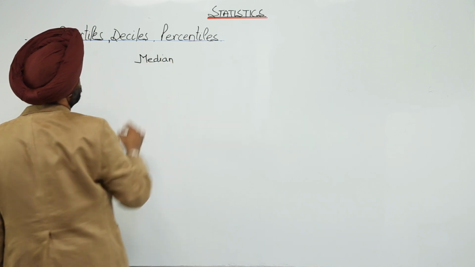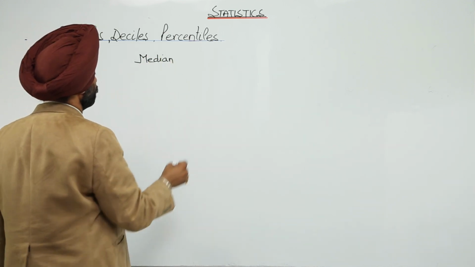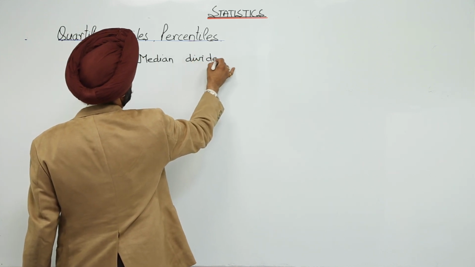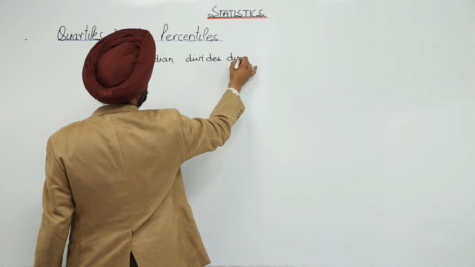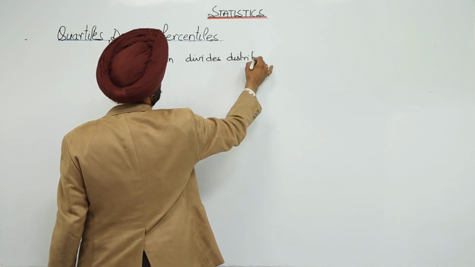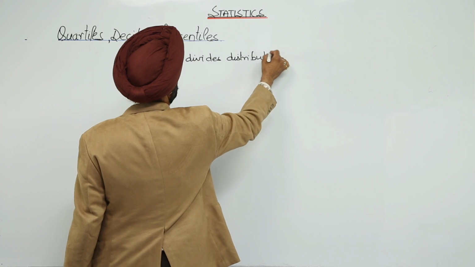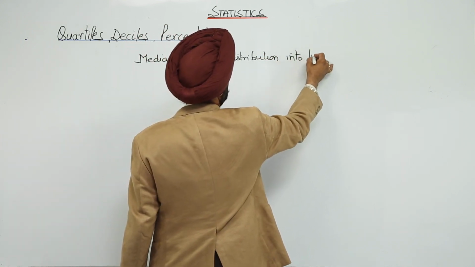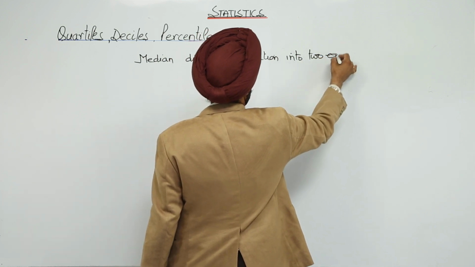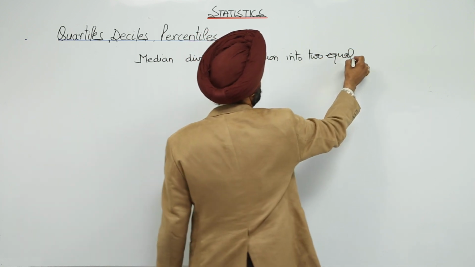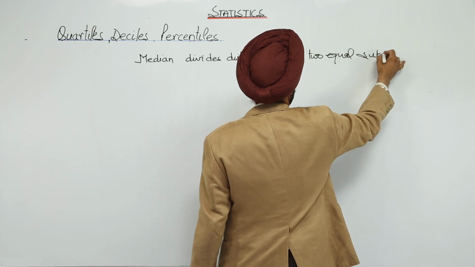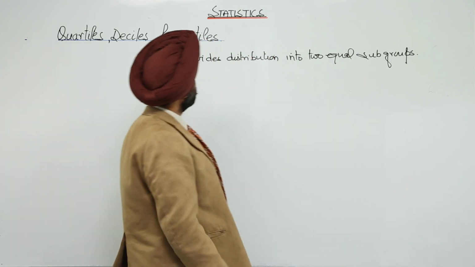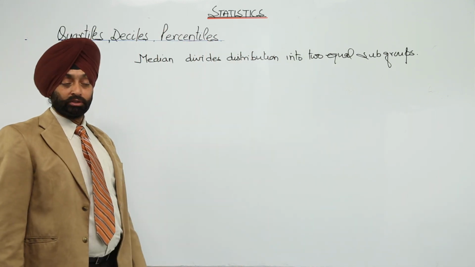Starting from the median, you are already aware of it, but let me give you a small recap. Median divides the distribution into two equal subgroups.